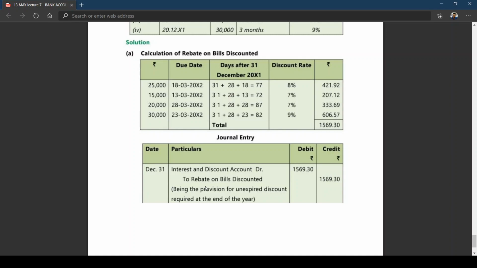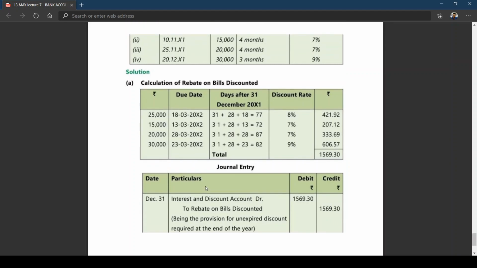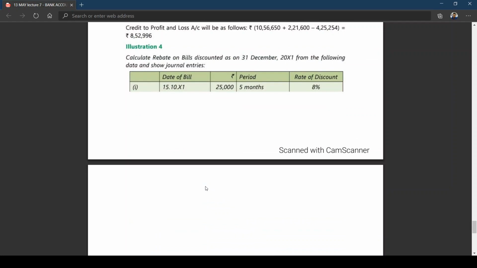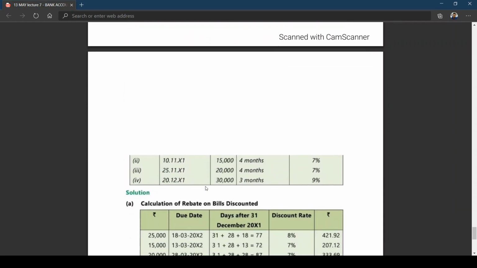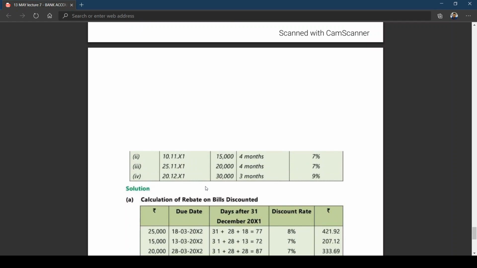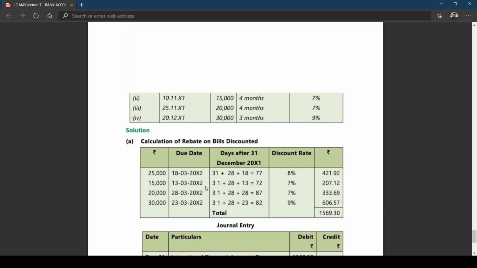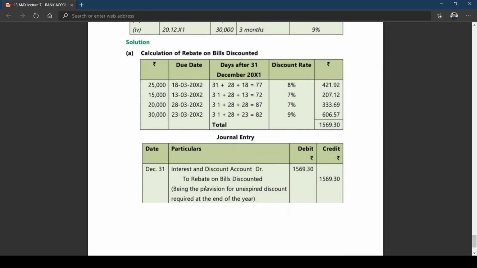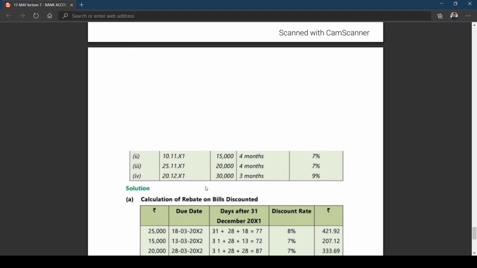At the end of the last year, what is the entry? Discount on bills to rebate on bills discount. I think this is a small one. They are writing the entry only for calculation of rebate on bills discounted, because we don't have information on opening rebate on bills discounted or discount received. They are only asking you to calculate the closing rebate on bills discounted as at 31st December 2011. Only for that purpose they have written the entry. I think you got the clarity on this.